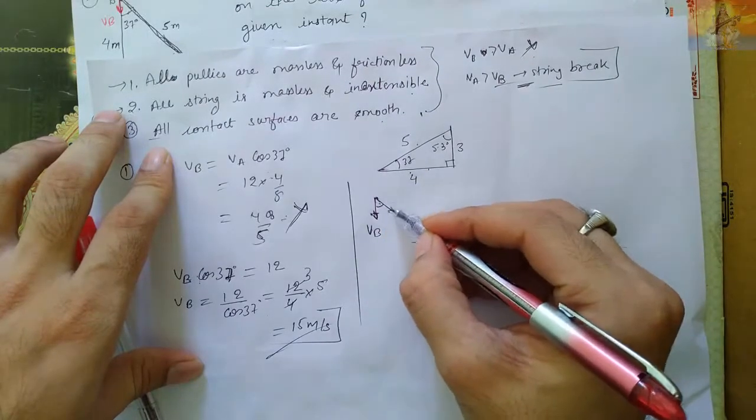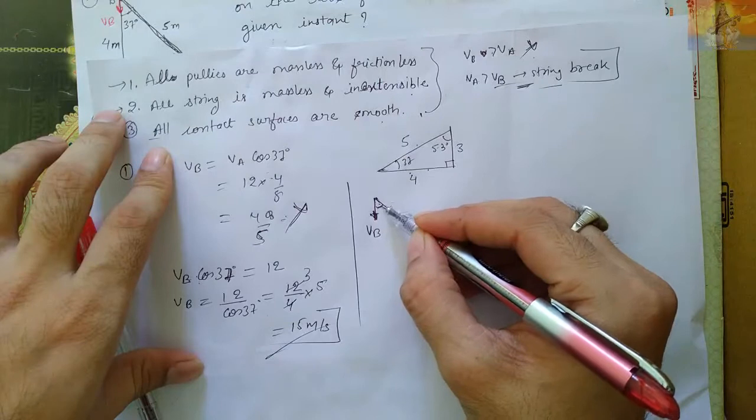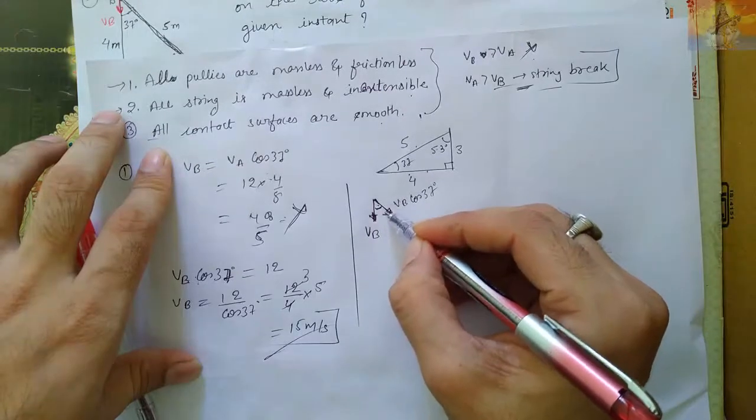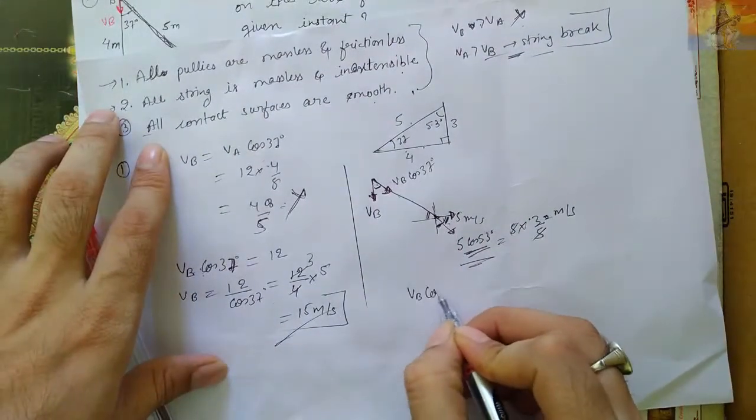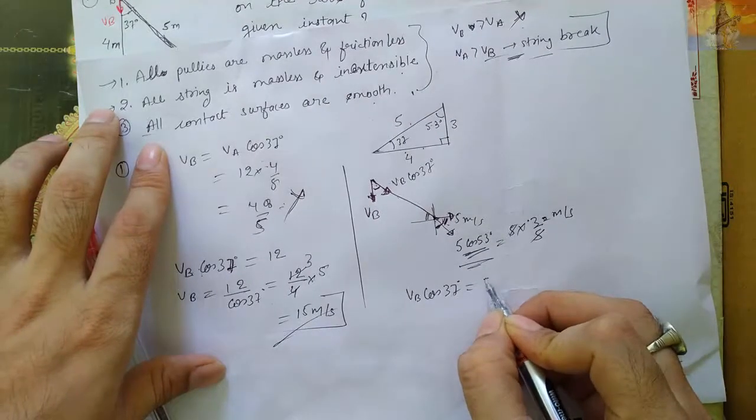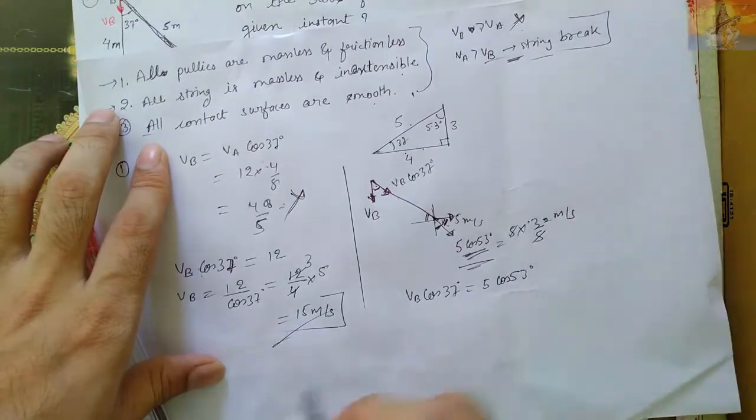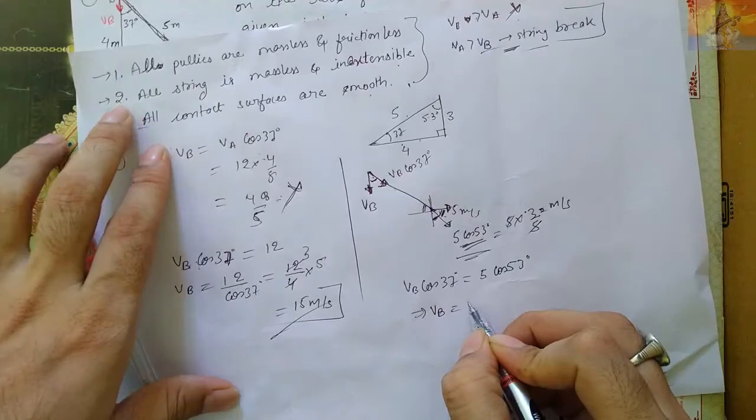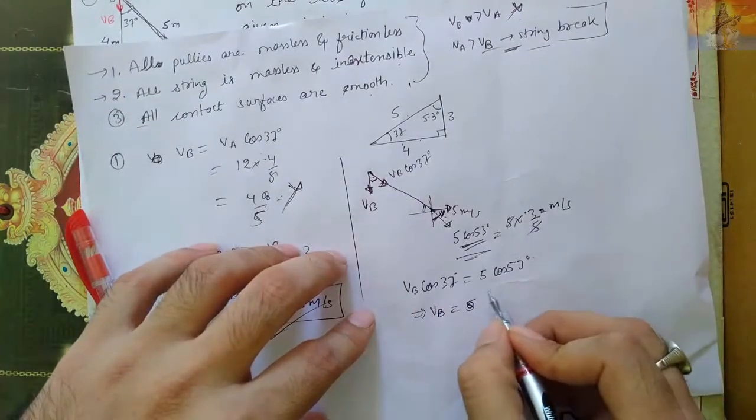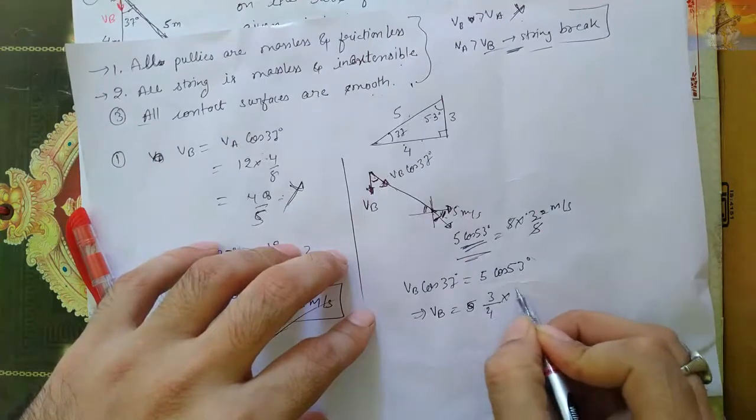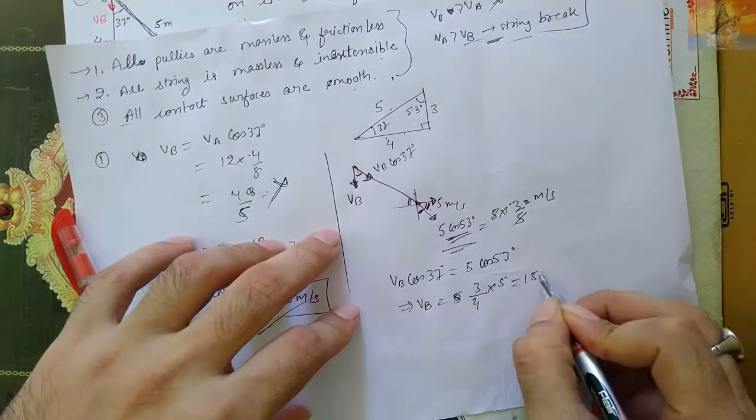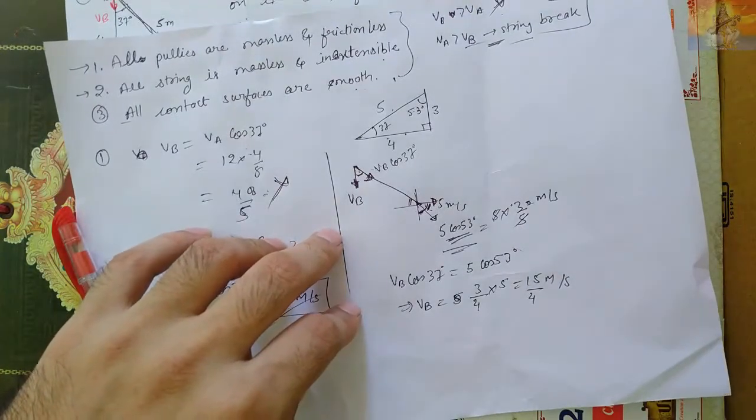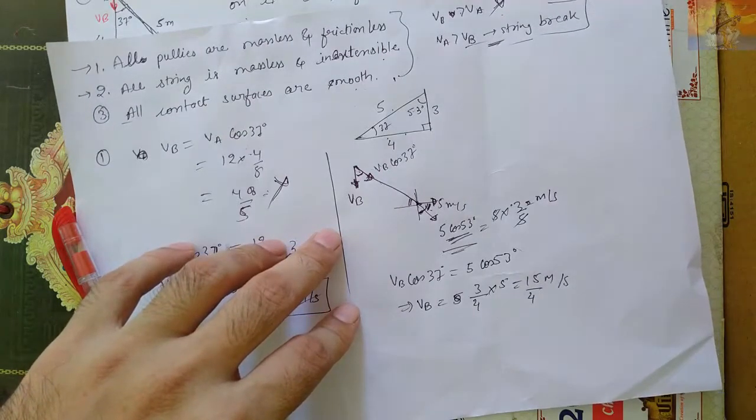Means here I can say that if this velocity is VB and this is 37 degrees, then VB cos 37 along this direction is equal to 5 cos 53 degrees. Common sense. So from here VB will come, that I have solved, that was 3 by cos 37, which is 4/5. That means 15/4 meter per second. Answer.